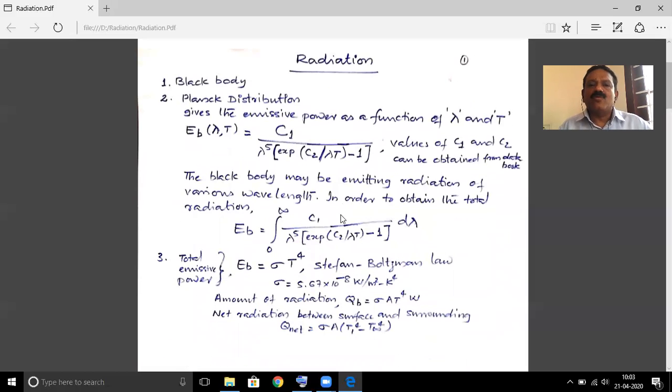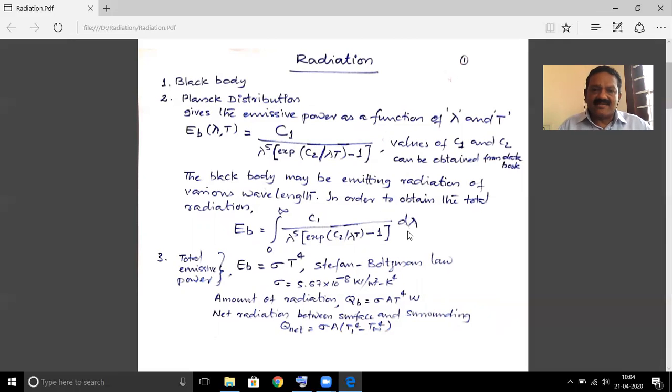It is obvious that this emissive power corresponds to a particular wavelength of radiation. But normally a black body emits radiation of various wavelengths. So in order to find the total emissive power of the black body, you have to integrate the Planck equation from 0 to infinity with respect to lambda.